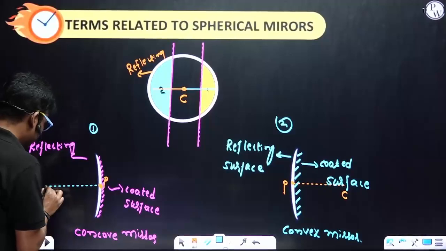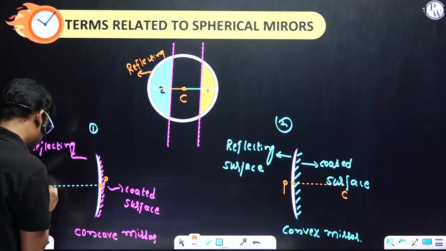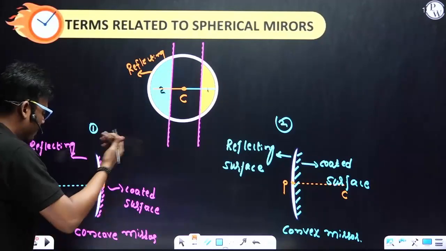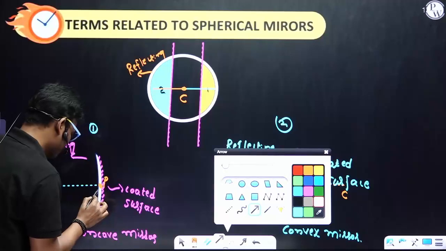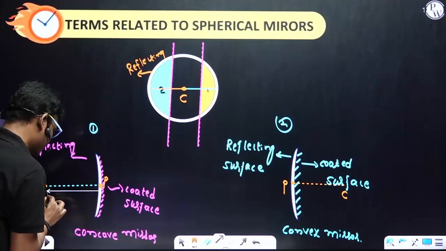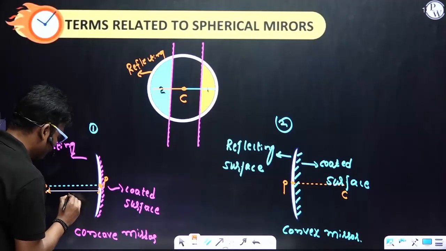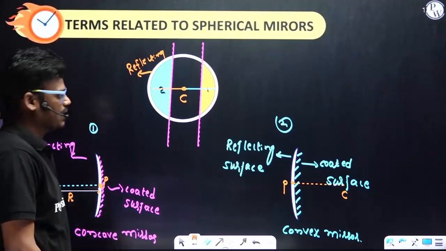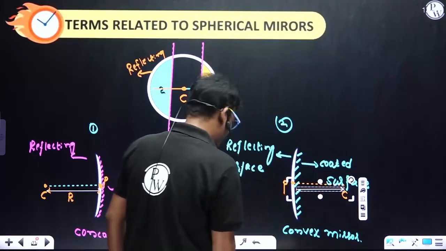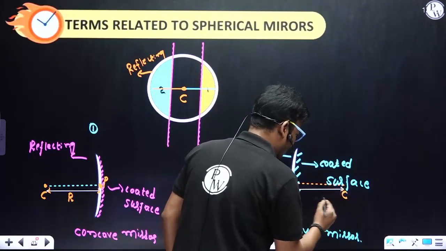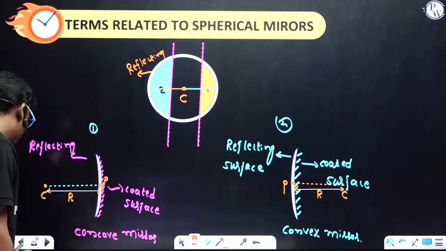This is the center of curvature of a spherical mirror, and the distance from the pole to the center of curvature, we call it the radius of curvature. In the same way here also, from the pole to the center of curvature, we call it the radius of curvature. Clear? Okay, now next one.